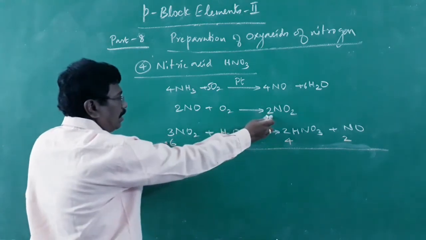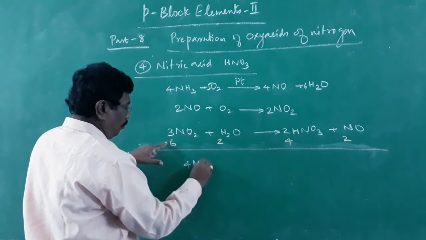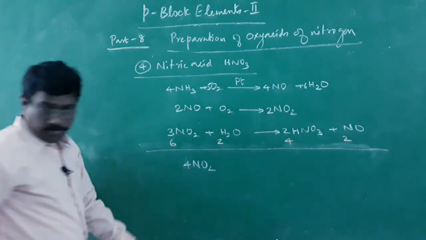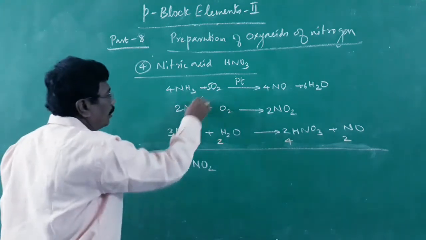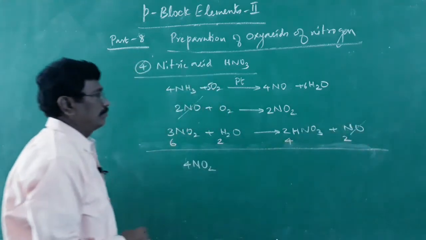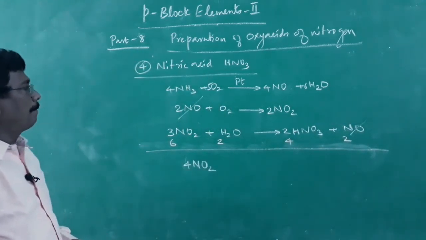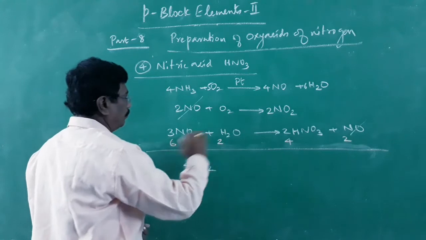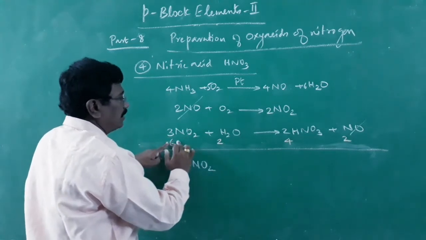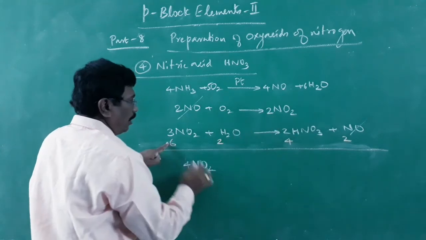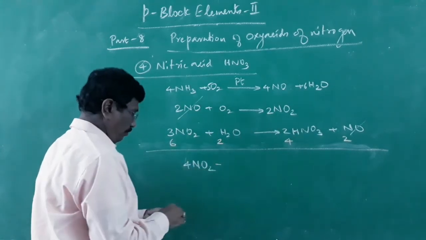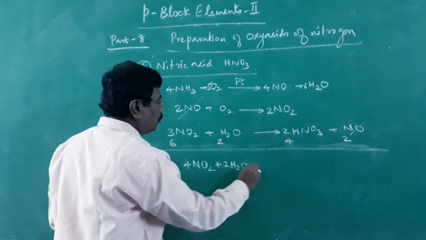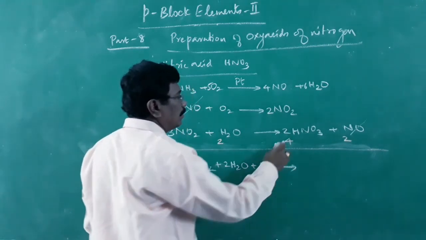6NO2, there 2NO2, therefore I can subtract 4NO2 on the whole. NO and NO get cancelled, 2NO and 2NO get cancelled. Alright? So 6NO2, from 6NO2 we have subtracted 2, therefore 4NO2. 2H2O, we have multiplied by 2 and then we are adding, plus 2H2O and then plus O2 gives 4HNO3.